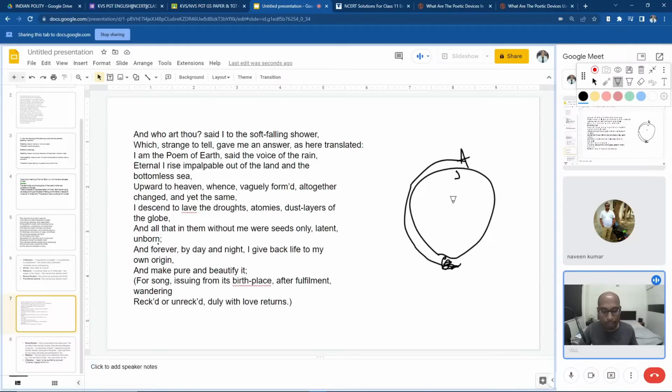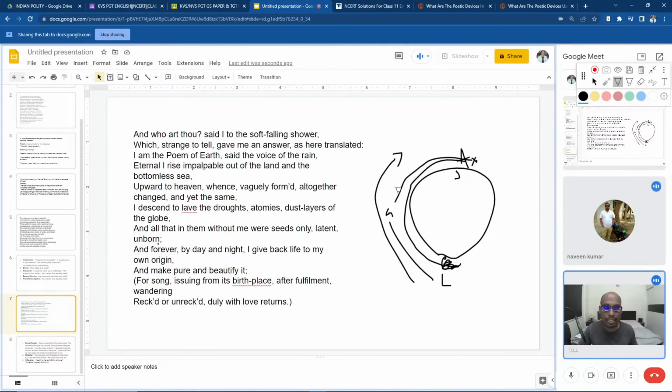So the water, because of the heat, converts into water vapor. That means the liquid form now changes into gaseous form. So it says upward to heaven, during its journey from land to heaven, vaguely formed, altogether changed, and yet the same. It changed from the liquid state to the gaseous state, went to the top, and there it becomes solid again.